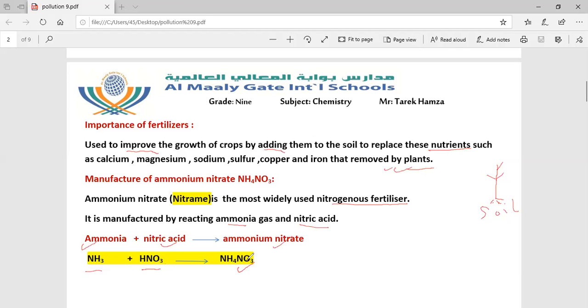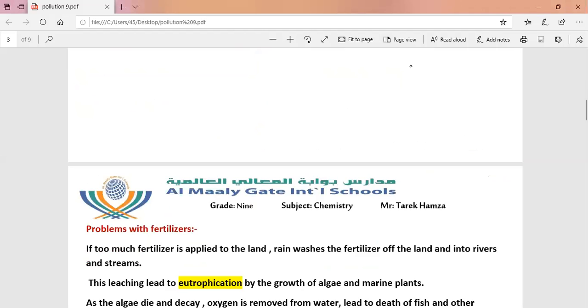Again, how to form ammonium nitrate? By reaction between ammonia and nitric acid. This equation is represented by NH3 plus HNO3 produces NH4NO3. Okay, this is the first point of fertilizer. Now we are going to explain the last point.